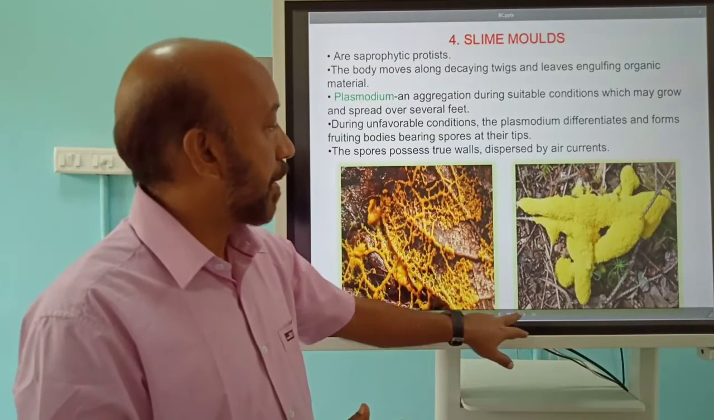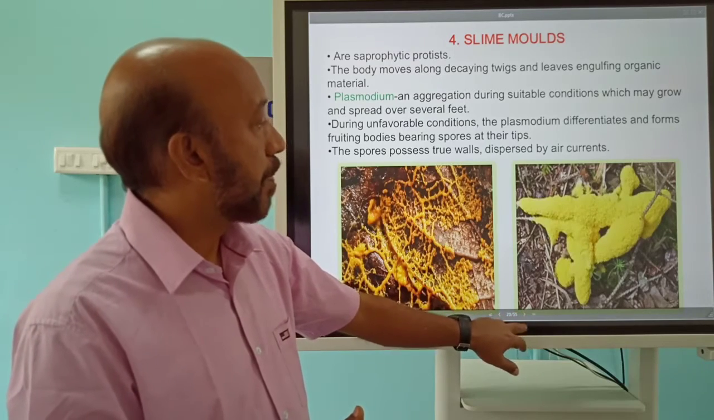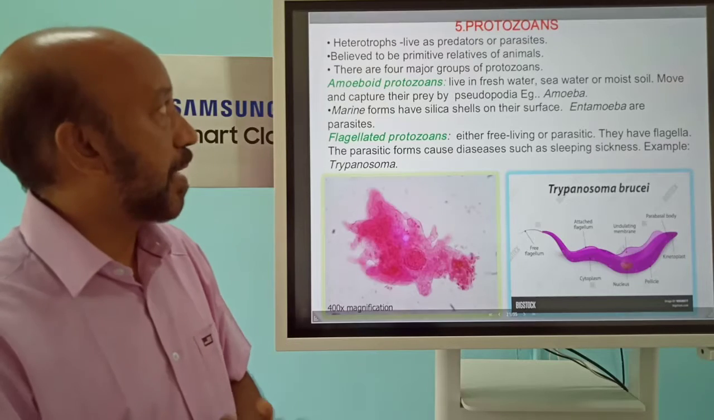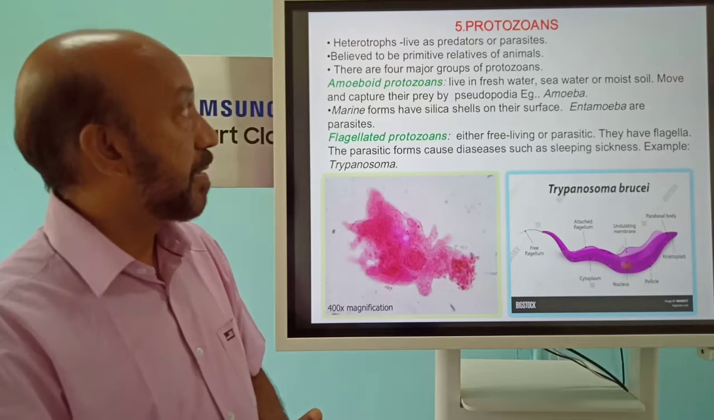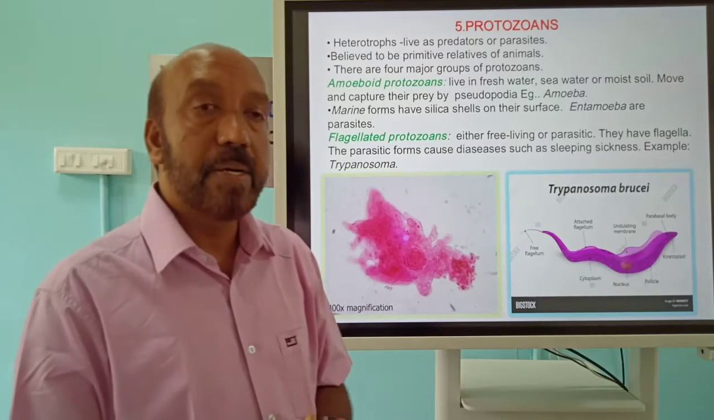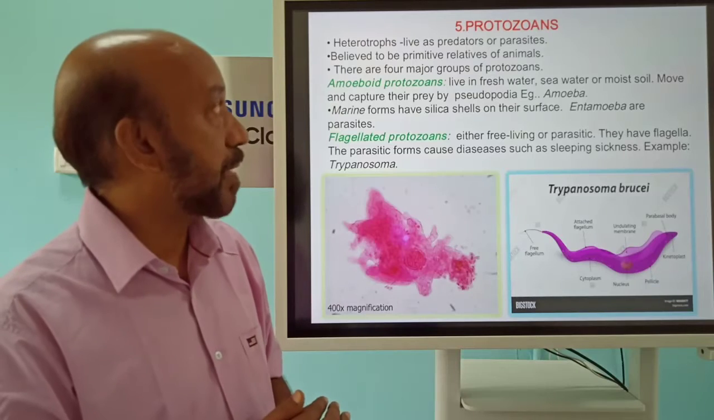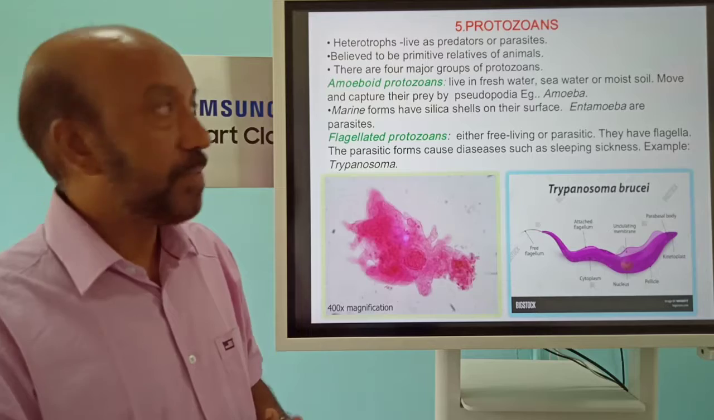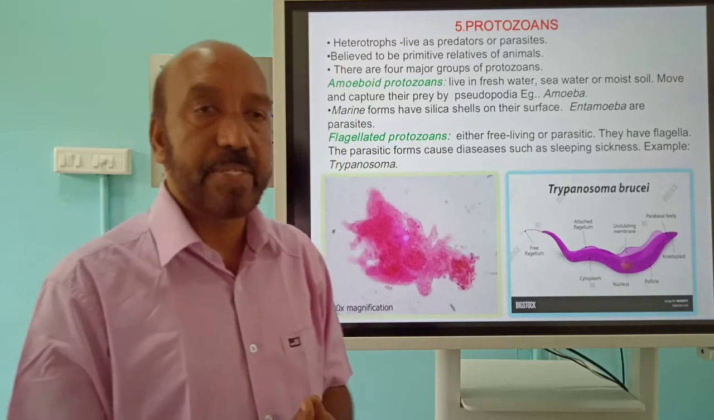The next group is the protozoans. These organisms are predators or parasites, etc. And they are considered the primitive group of animals or related to animals, etc. And in this group there are four types of organisms. We can see amoeboid protozoans and flagellated protozoans in the first slide.